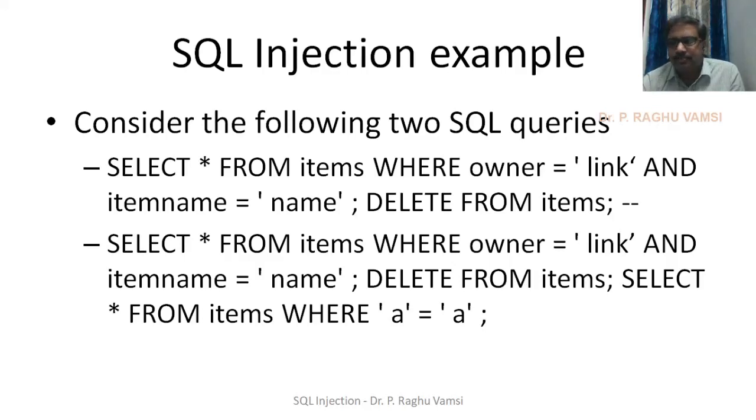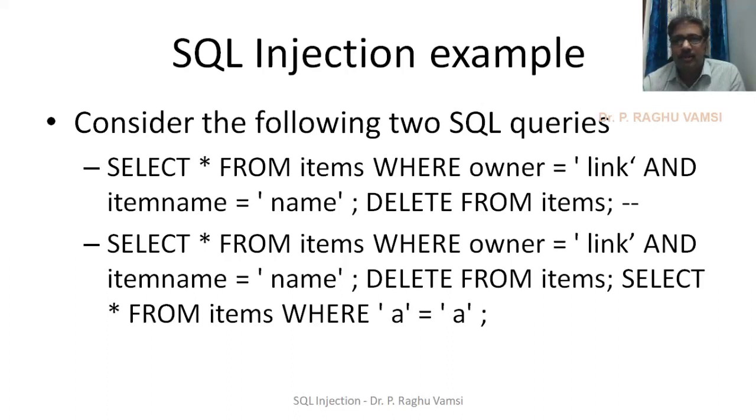Once it is done, it is also possible that many databases like MS SQL Server will allow you to execute multiple queries separated by semicolon. Whenever multiple queries are allowed by separating with semicolon, the first structure of the query will also be allowed if it is MS SQL Server.